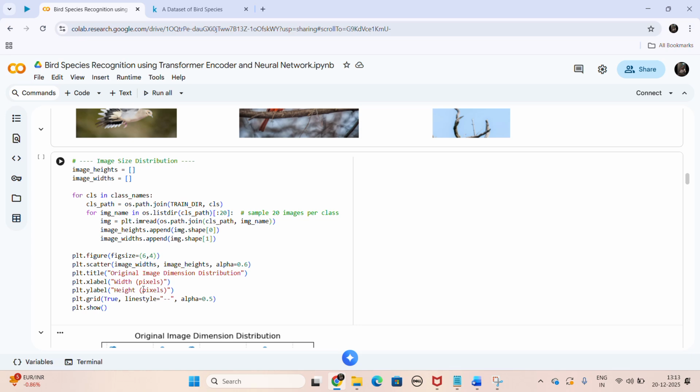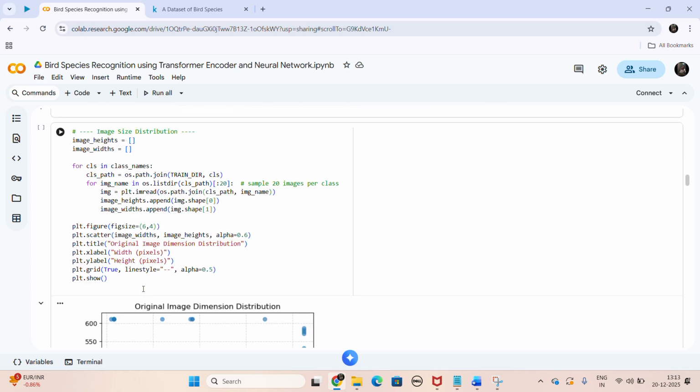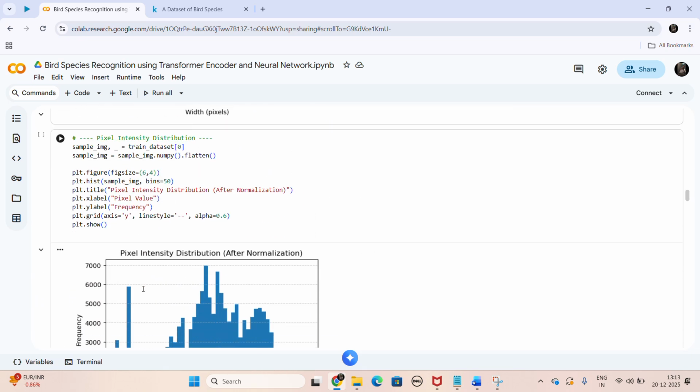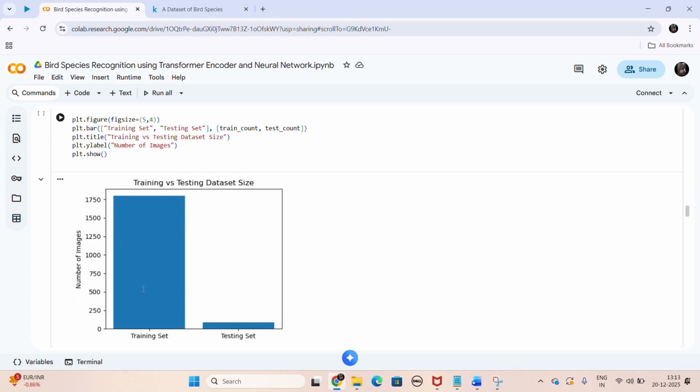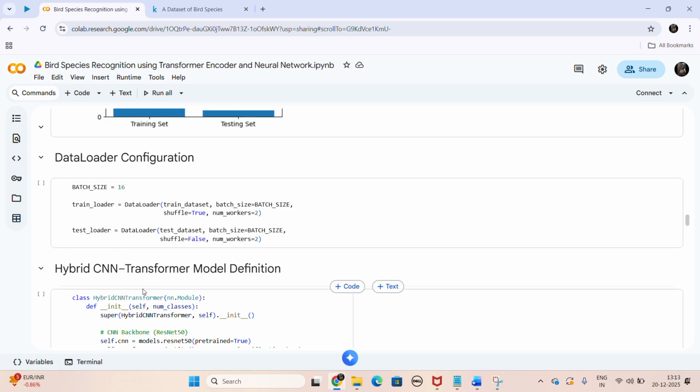This is the size distribution. Then this is the pixel intensity distribution. This is the train and testing data. Like I earlier mentioned, there are around 1800 training images and about 90 testing images. This is the data loader.